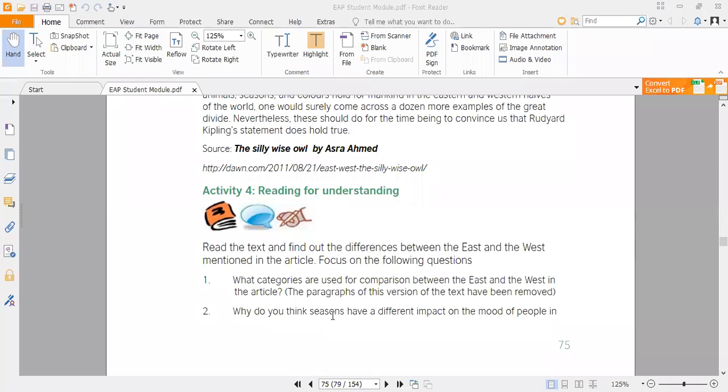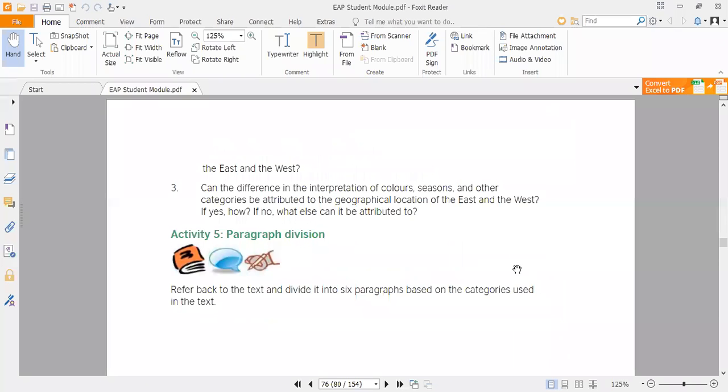Now, we have the second question, that is, why do you think seasons have a different impact on the mood of the people in the east and the west? Now, what is your opinion on why these seasons have different impacts and effects on the mood of the people? Why do people have different concepts and ideas related to the seasons? For example, whatever the good season was for us, it was totally changed in the context of the western people.